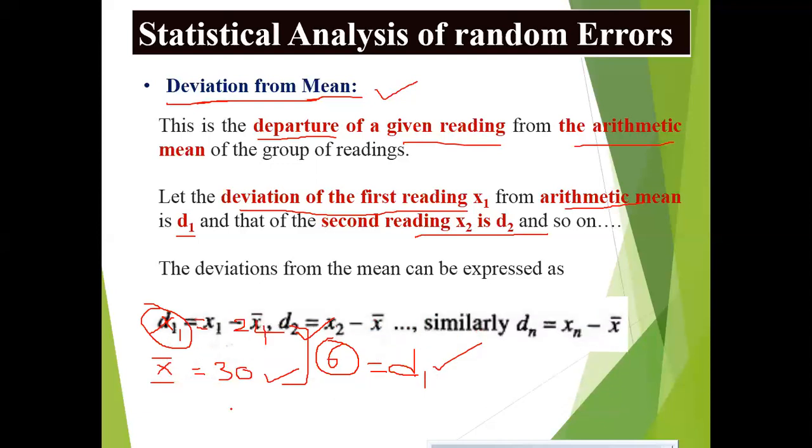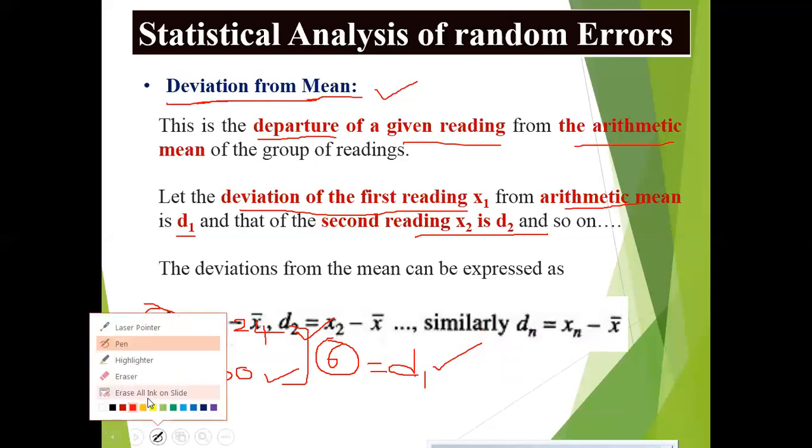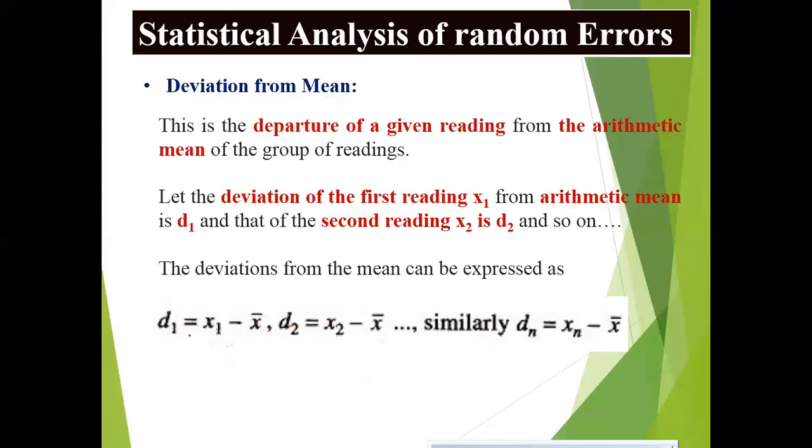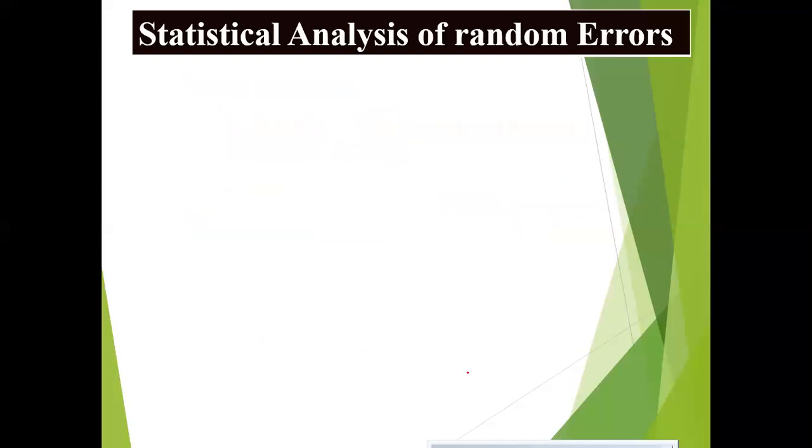Formula-wise, d1 equal to x1 minus x bar, d2 equal to x2 minus x bar. Similarly, dn equal to xn minus x bar. This is the way we can consider deviations from the mean. This is for the first reading, this is for the second reading, and so on, this is for the nth reading, where x bar equal to the arithmetic mean, as we already know.